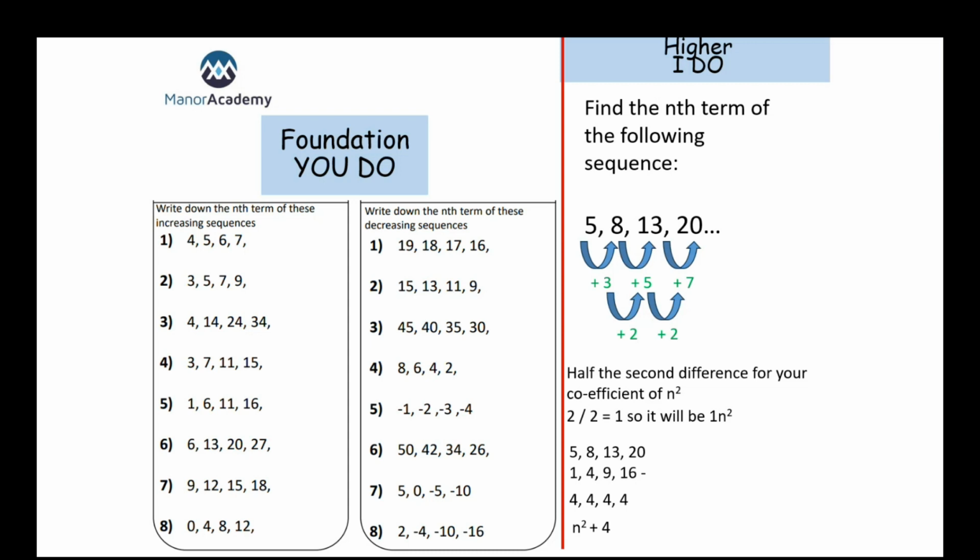And then we have to take that away from our sequence. All right, so our sequence is 5, 8, 13, 20. N squared, just our square numbers, 1, 4, 9, 16. Take those away from our sequence, and each time there, that leaves 4. So because it's left the same number each time, it's just n squared plus 4.